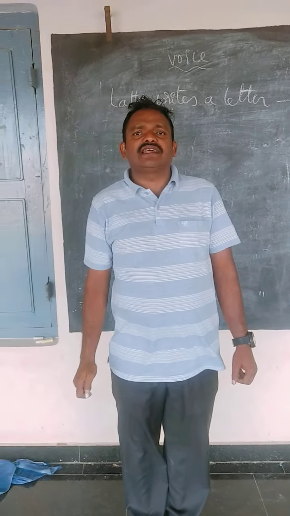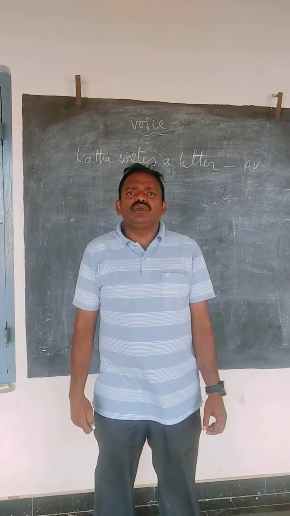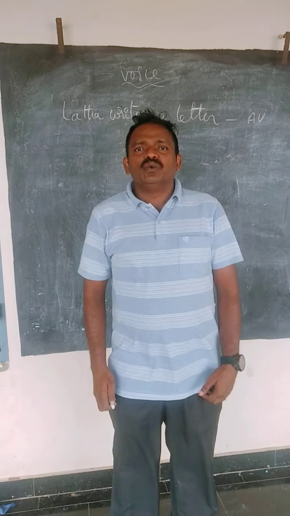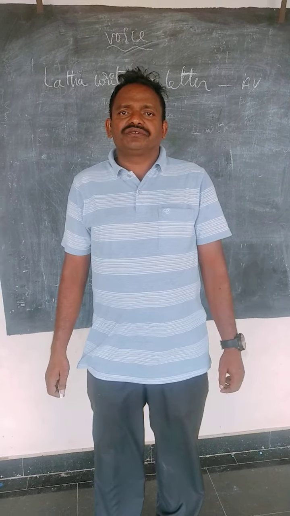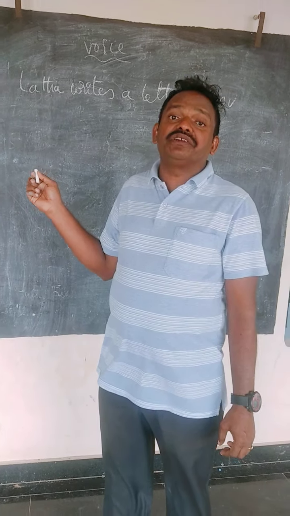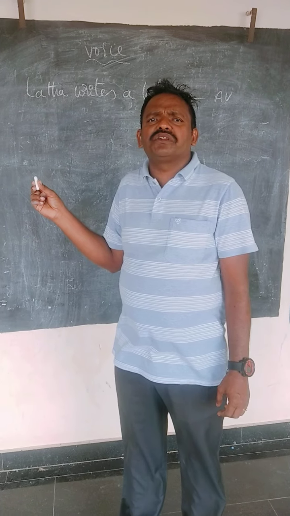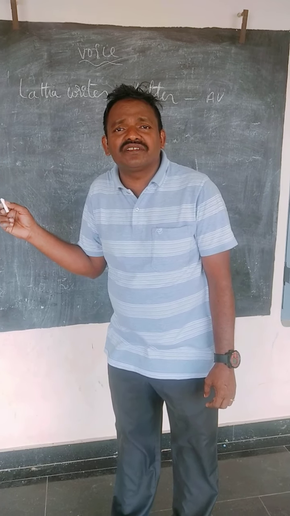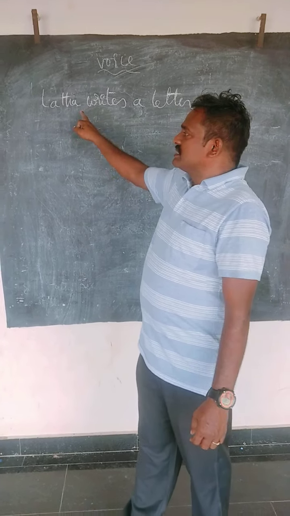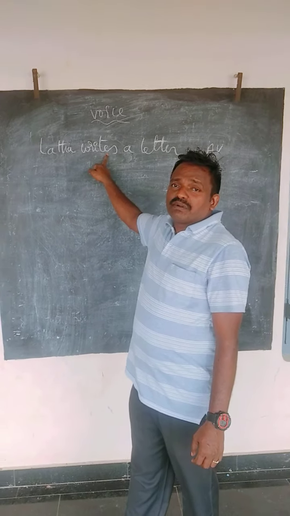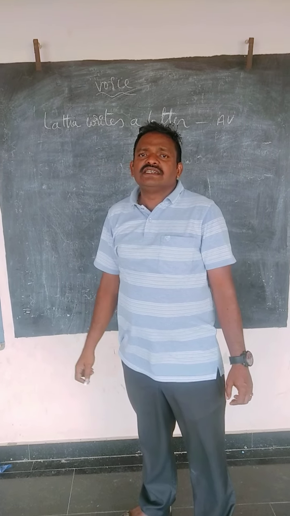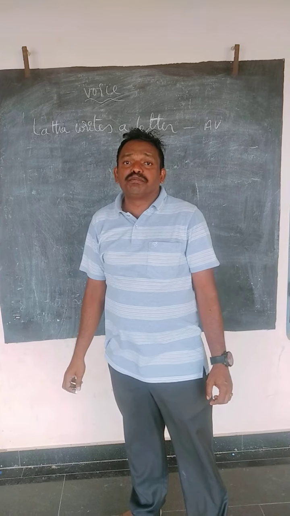Whenever we want to change a sentence from active to passive, we observe the tense. See, the sentence is in the simple present tense. How do you know the sentence is in the simple present tense? The structure of the sentence is subject plus V1 plus object. That's why the sentence is in the simple present tense.